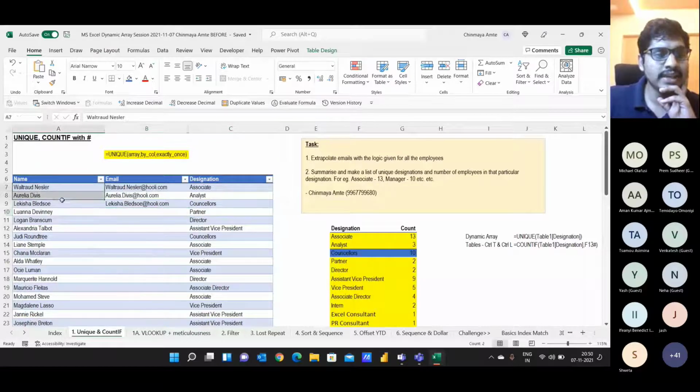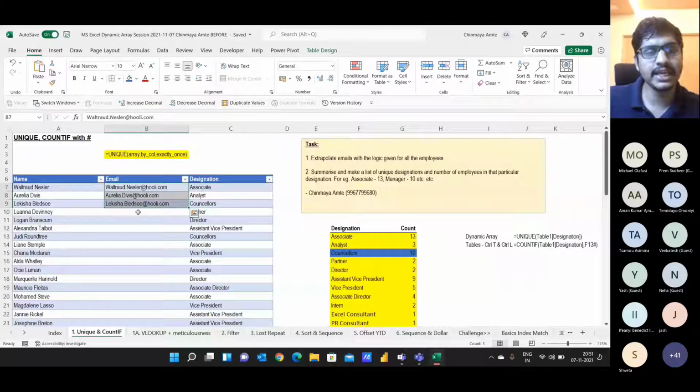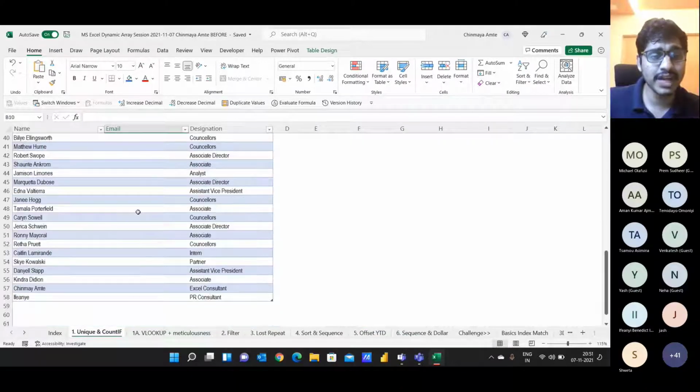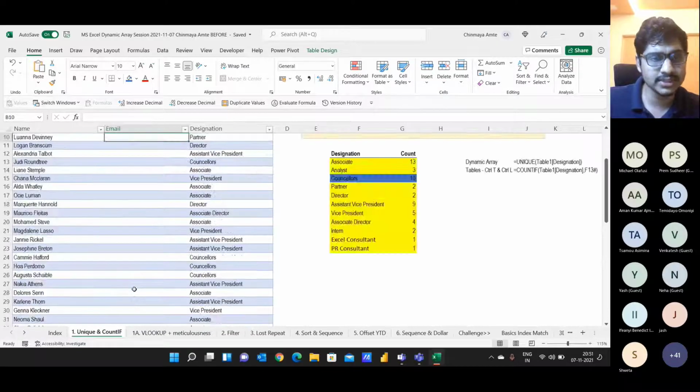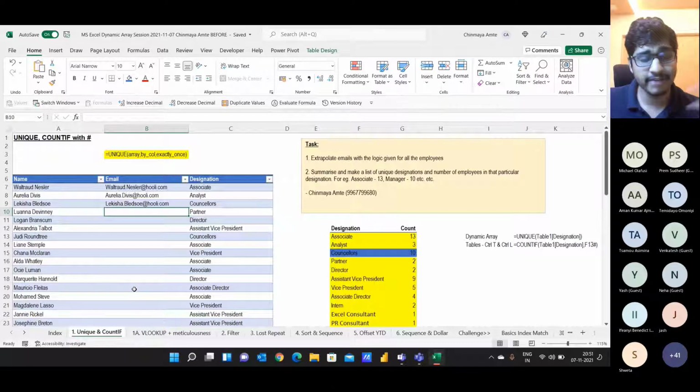Now let's say we have to replicate these email IDs. I have typed 3 email IDs one by one, but I don't want to type the email IDs for all the employees. It will take a very, very long time. So what Excel has come up with is something called the flash fill functionality.